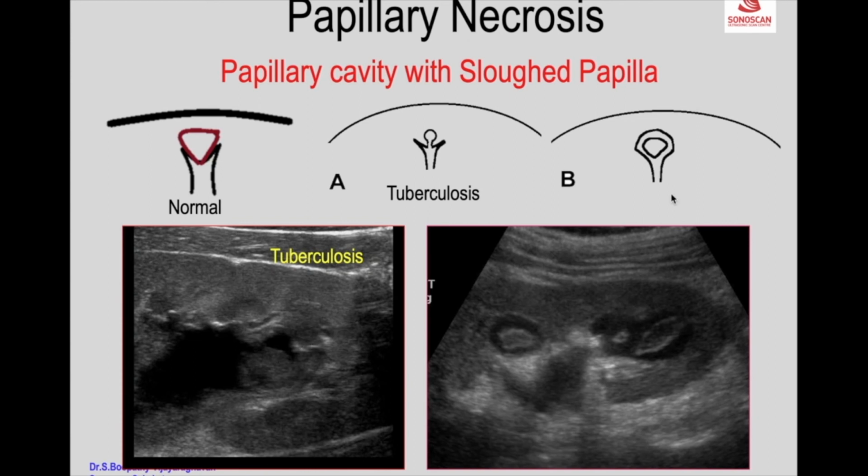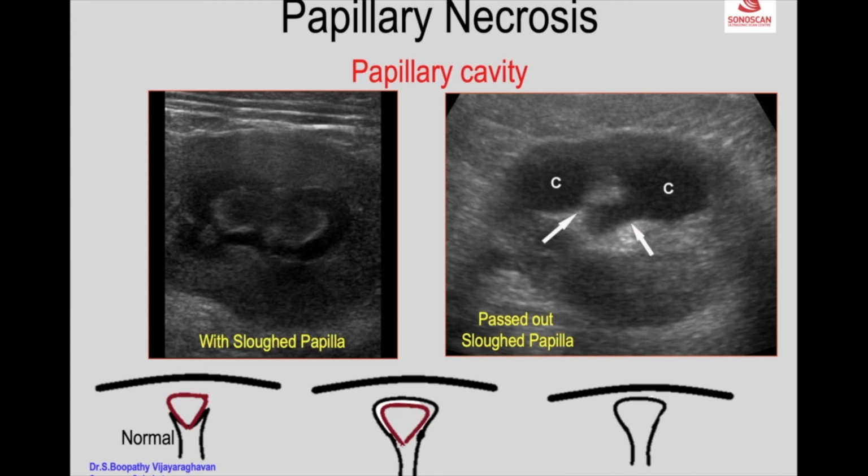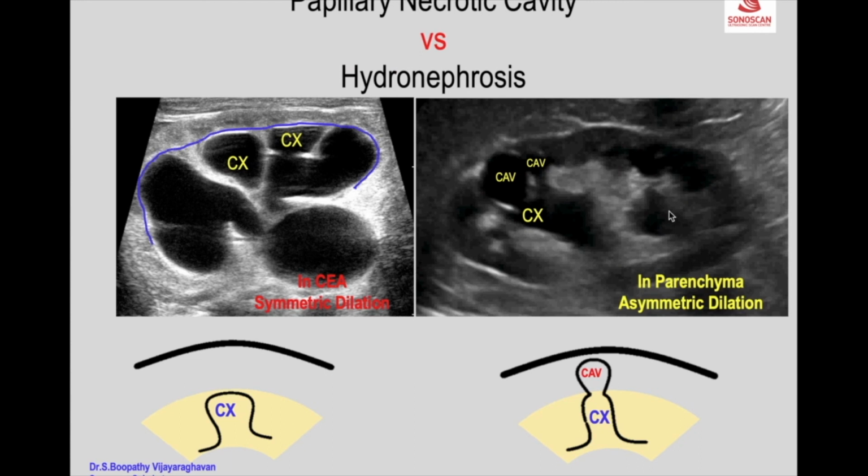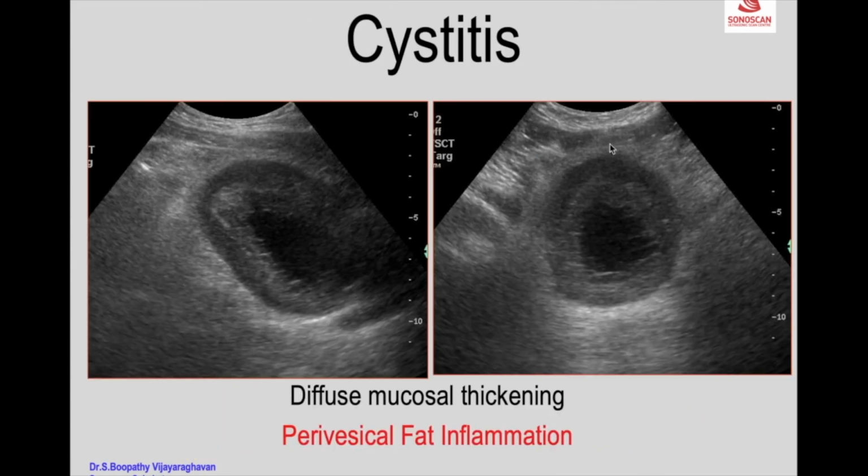tuberculosis. Whereas here in papillary necrosis, you see the entire papilla necrosed, sloughed off and lying within the clubbed calyx, that is in the cavity. So there is sloughed papilla remaining in a cavity. When this gets passed out, you see only the cavity communicating with the parenchyma outside the central echogenic area, and they are asymmetric, not of the same size. Here the calyces are of the same size, symmetric. With treatment, all of this will disappear.